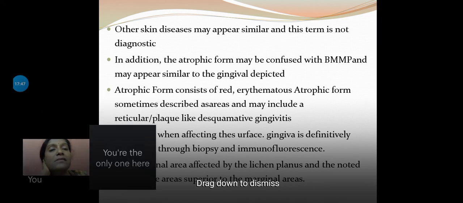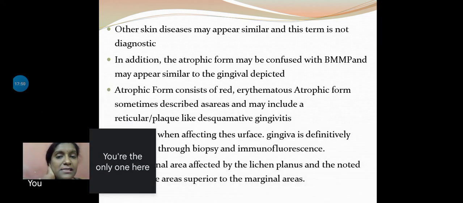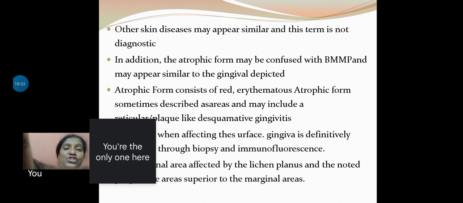Other skin diseases may appear similar, and this term is not a diagnostic one. Erythematous area is not a diagnosis, it's just a sign that you elicit, which can narrow down your line of diagnosis. In addition, the atrophic form may be confused with bullous mucous membrane pemphigoid and may appear similar to the gingiva we just described. The atrophic form consists of red erythematous areas, sometimes with reticular or plaque-like desquamative gingivitis.